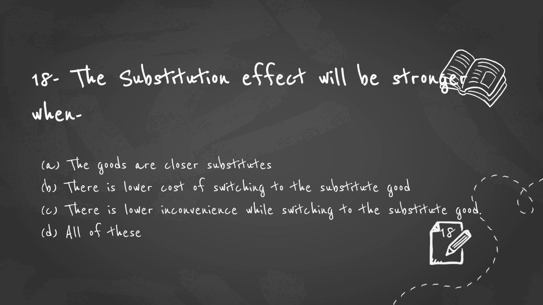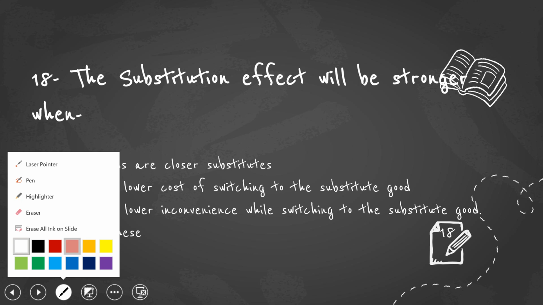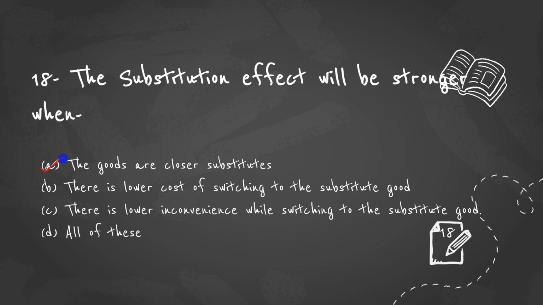So when goods have closer substitutes. For example, I have been consuming good A. When the price of good A increases, what will happen when I have a closer substitute B? The price of good A keeps on increasing, so what will I do? I will switch to B. So here the substitution effect will be stronger.